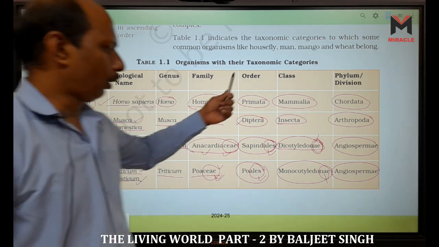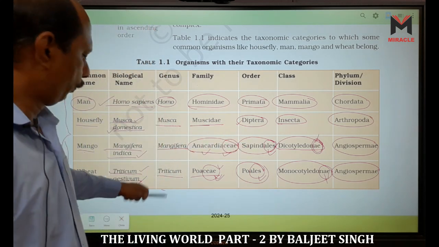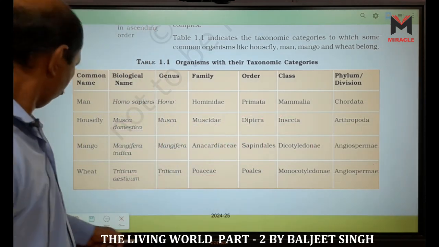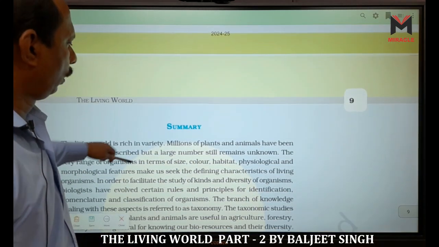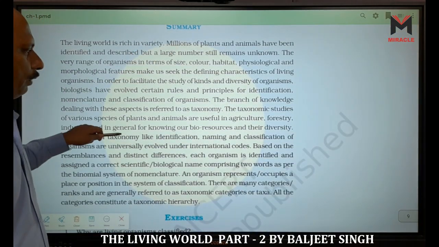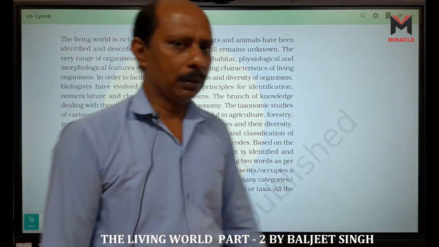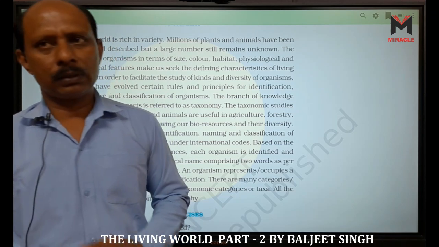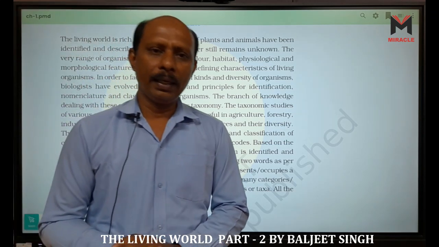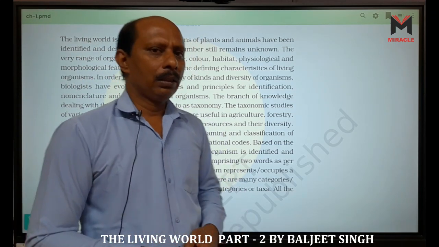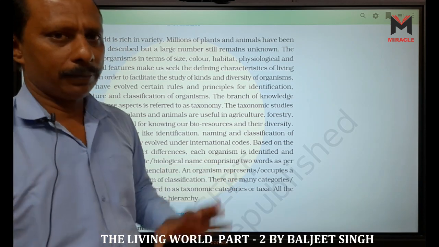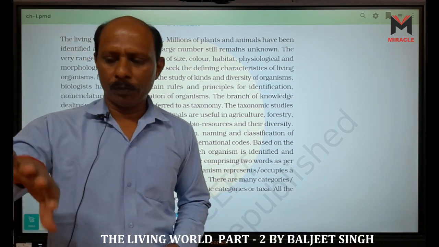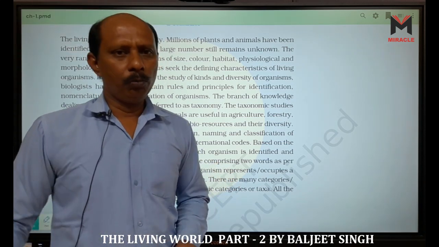So you have to read all these examples which are given in NCERT. Now this chapter is finished. In previous years, in the previous book, we had taxonomic aids, but this year this part is deleted or removed from the syllabus.